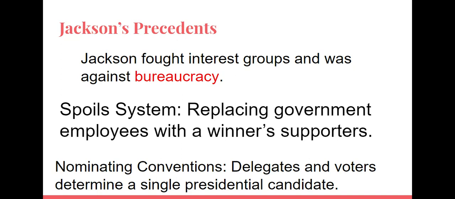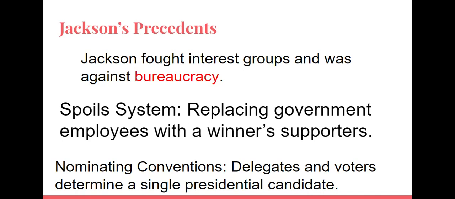The spoils system, replacing government employees with a winner's supporters. So we have an election this year in 2020. It will be Trump, who is the incumbent, the returning president, versus whoever the Democrats appoint at this time. And so if Trump were to win, he would keep all of his people in the White House, all the people that he's chosen. But if Trump were to lose and a new person would come in, that new person would bring in all of their employees. So they would replace them with their people. And so Jackson set that precedent.